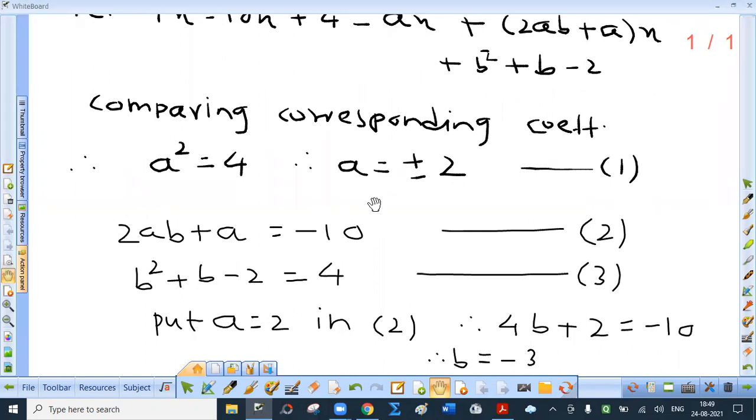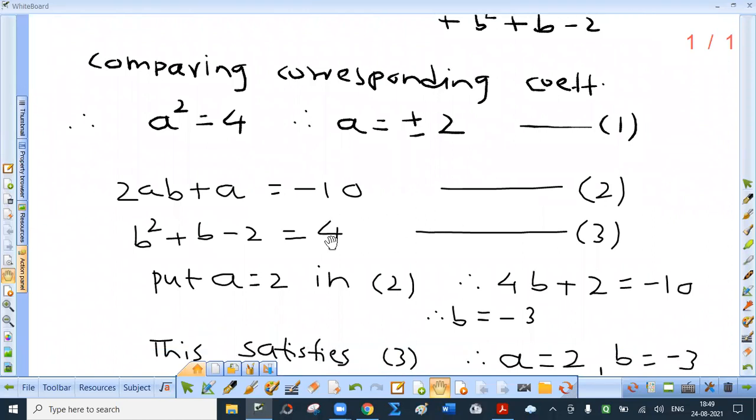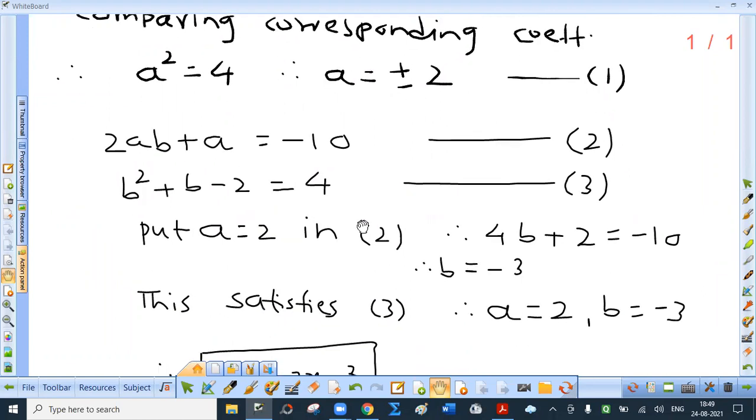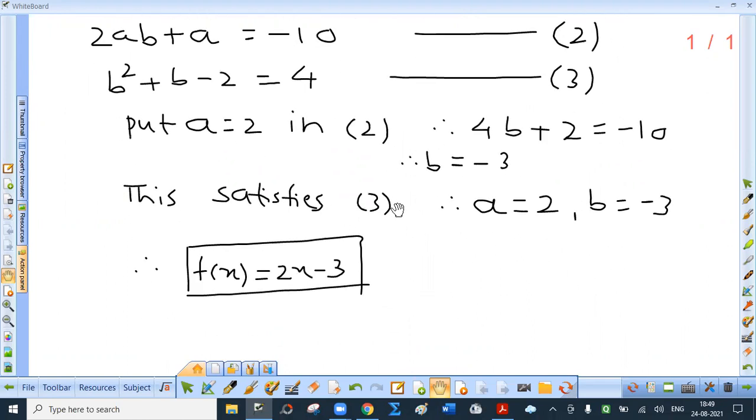Okay. Now put a equal to 2 in equation 2. That gives me b equal to minus 3. See whether b equal to minus 3 satisfies equation 3 or not. Yes, it does. And therefore a equal to 2, b equal to -3. Okay, so this is fx. Write down.